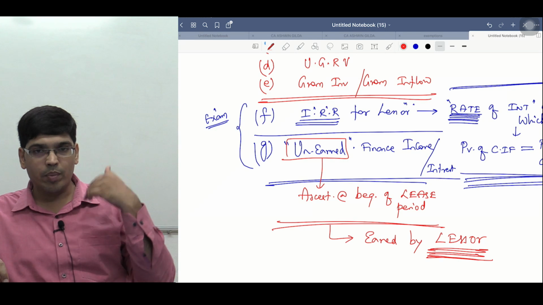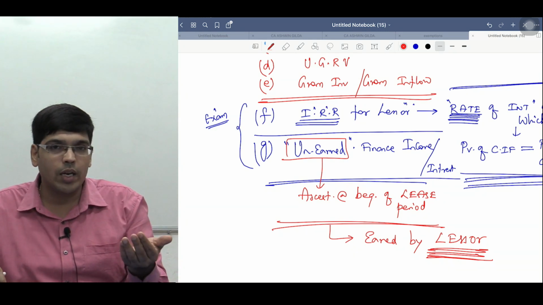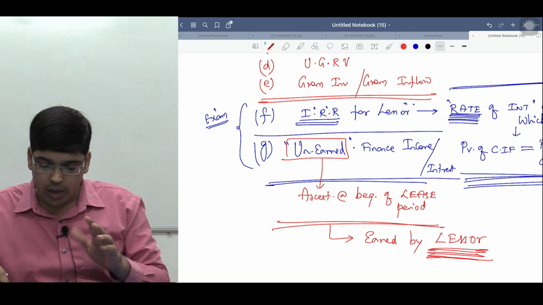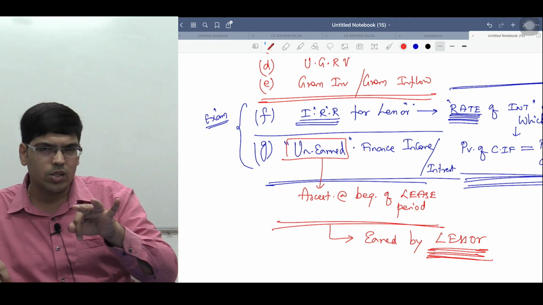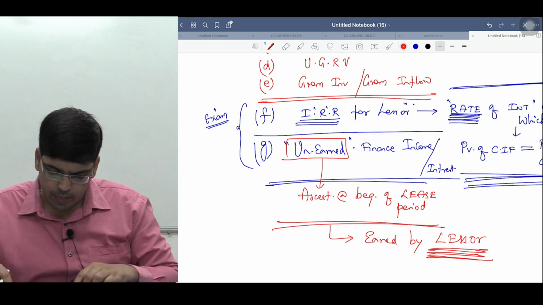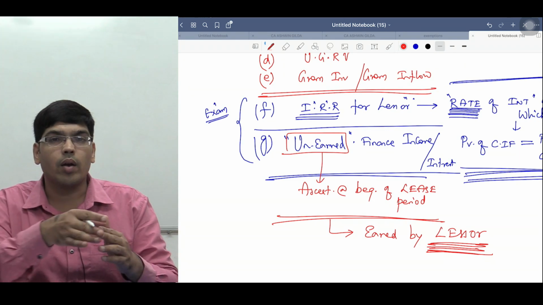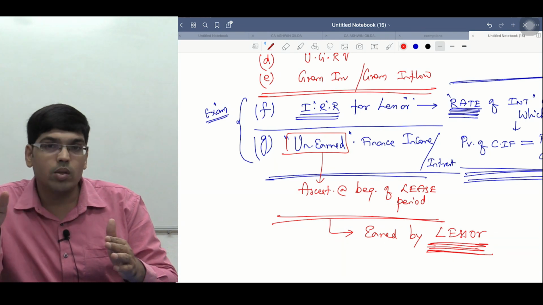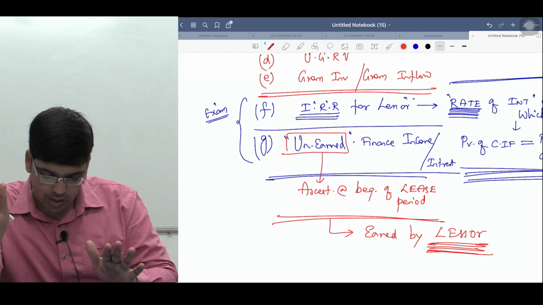In a lease contract, when I am giving the asset to you, you make me lease payment, so I earn on it. What is the rate of return through which I am earning in a lease contract? The rate of return is called nothing but internal rate of return. This we can understand through help of what, sir? Through help of a problem. And unearned finance income is nothing but in this lease contract, what is the total interest that I am going to earn? The total interest that I am going to earn in this lease contract is called unearned finance income. Am I clear, sir?